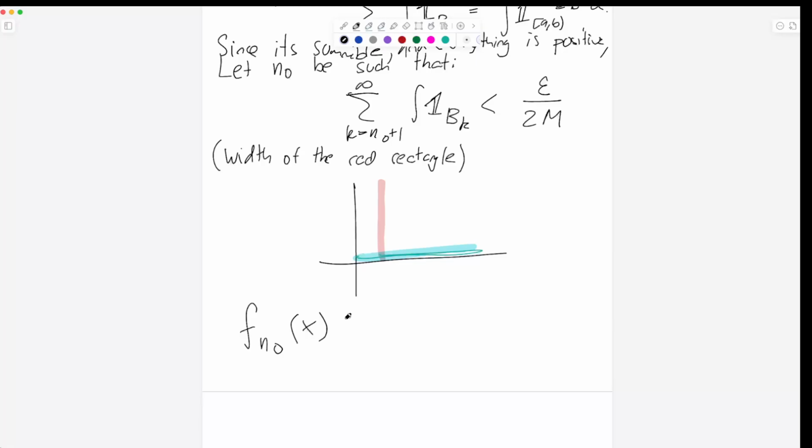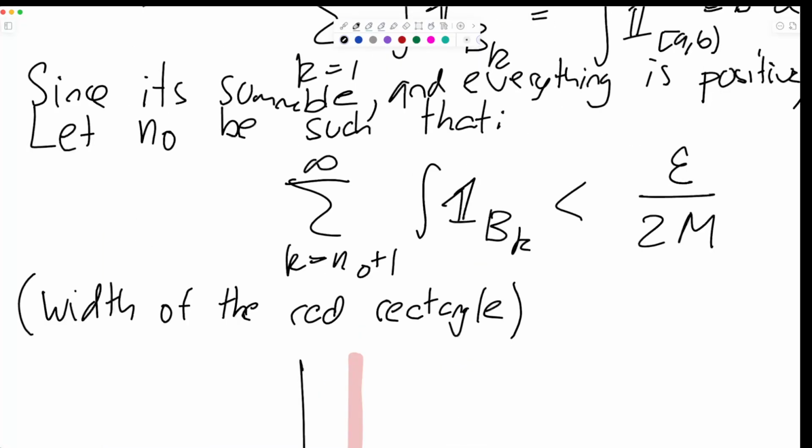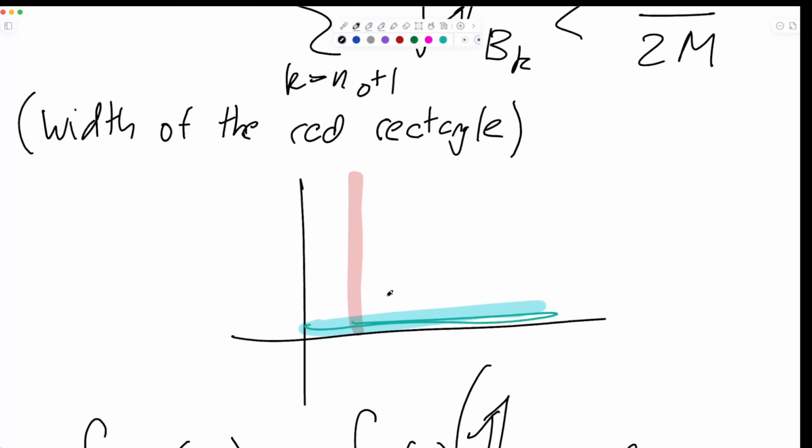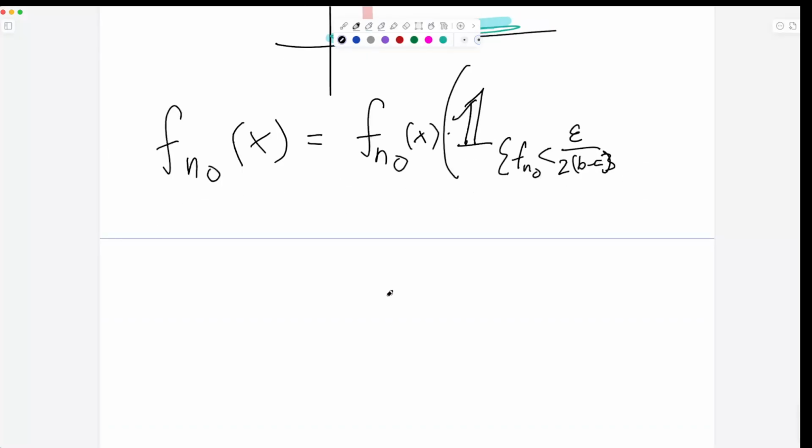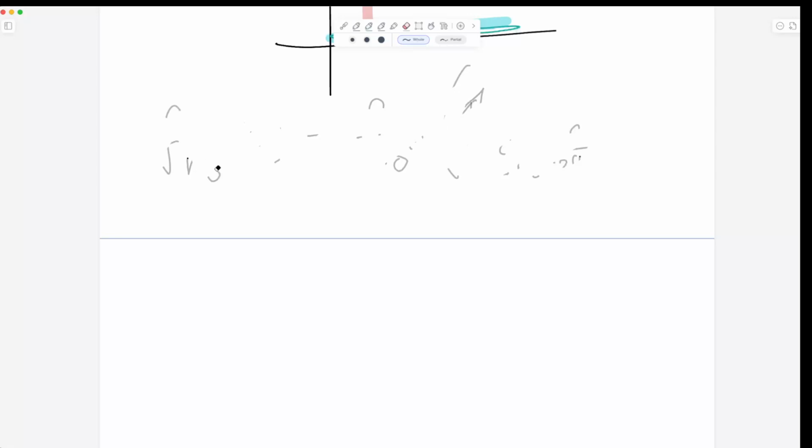And so here's the first step. I'm going to write the function f_n0 of x as two parts. f_n0 of x times the indicator. Okay, actually, let me do this in 3 steps. Times the indicator function of f_n0 less than epsilon over 2(b minus a). Okay, I need to zoom in to make this work. Let me start over because I'm out of room already. We're going to try to write this equation a little bit better so we can fit it on a line.